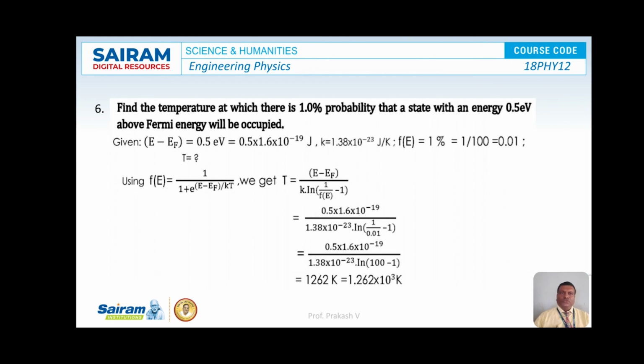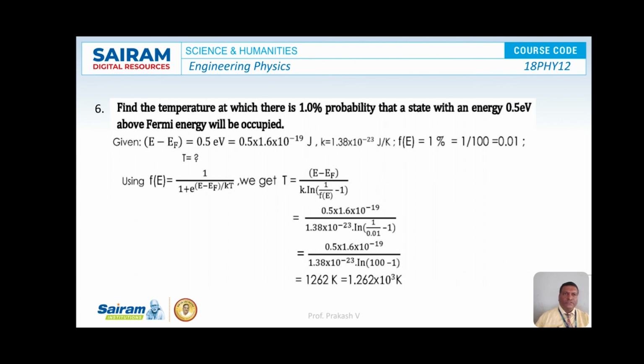So using the formula f of E is equal to 1 by 1 plus e to the power of E minus EF by kT, we get the value of T as E minus EF by k into ln of 1 by f of E minus 1. So substitute the contents in the formula, that is 0.5 into 1.6 into 10 to the power of minus 19 divided by 1.38 into 10 to the power of minus 23 ln of 1 by 0.01 minus 1, that is equal to 0.5 into 1.6 into 10 to the power of minus 19 divided by 1.38 into 10 to the power of minus 23 ln of 100 minus 1.